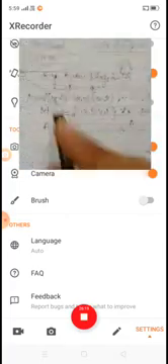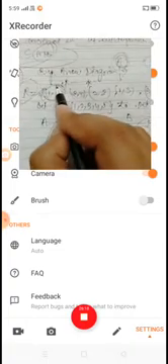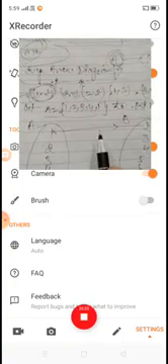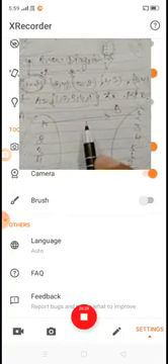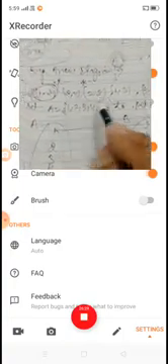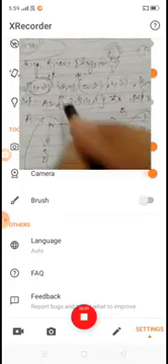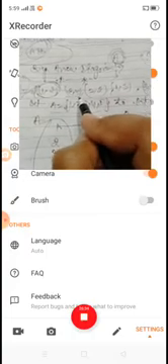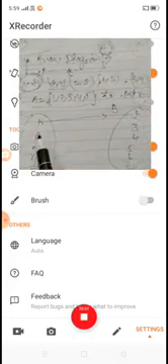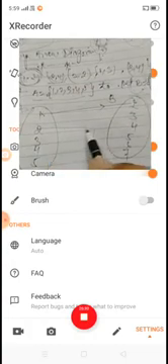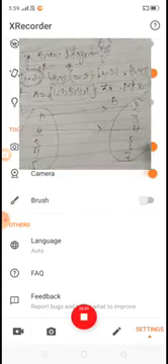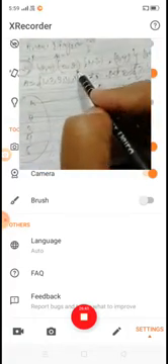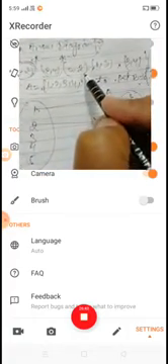Now 1 3 is also belonging to R. Next one, 2 4 is belonging to R, so we represent 2 4.